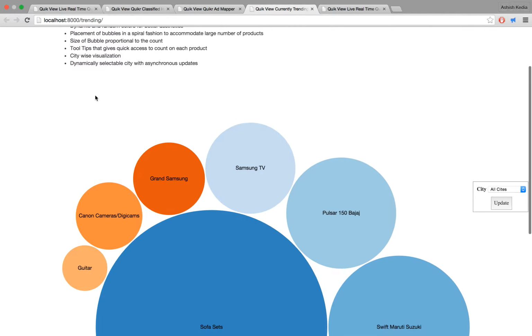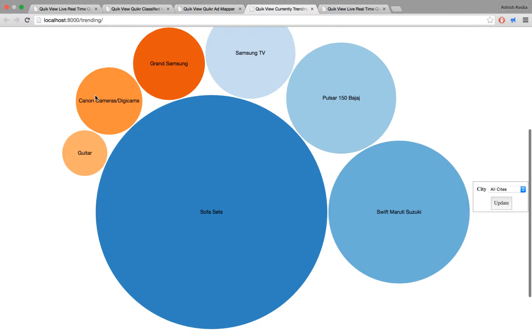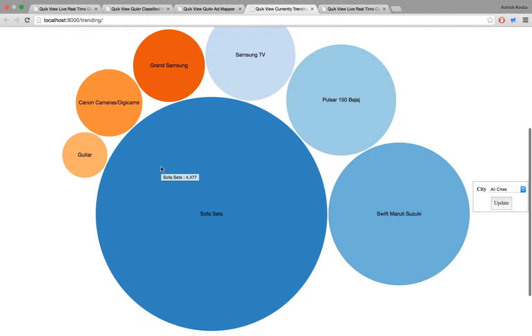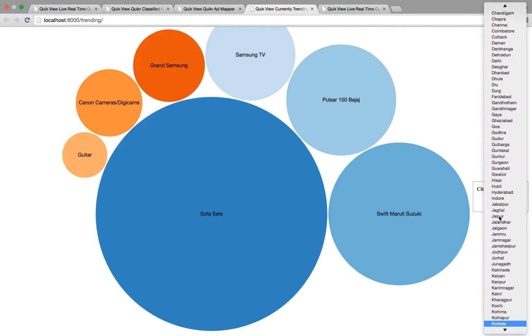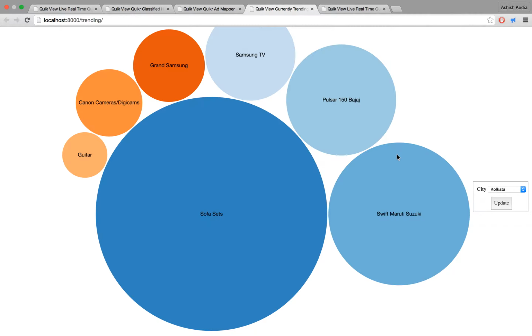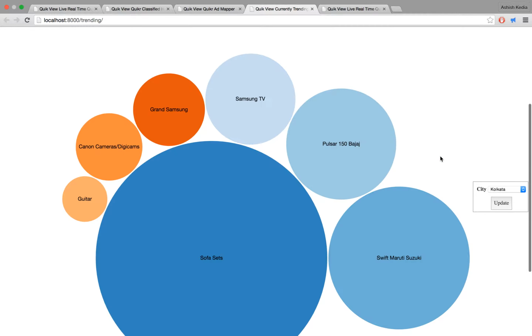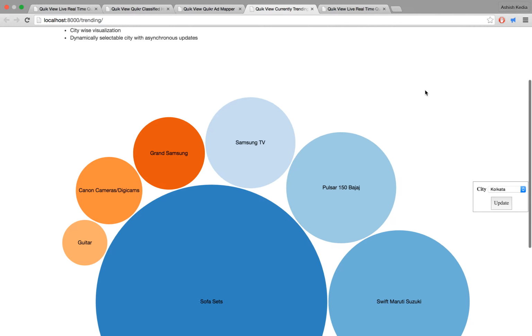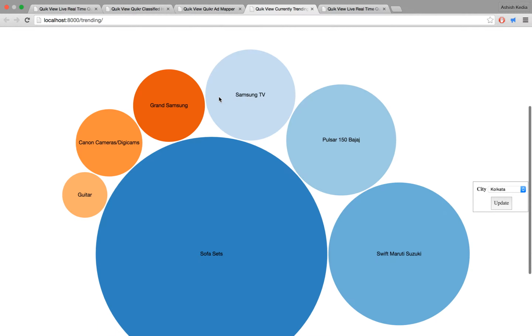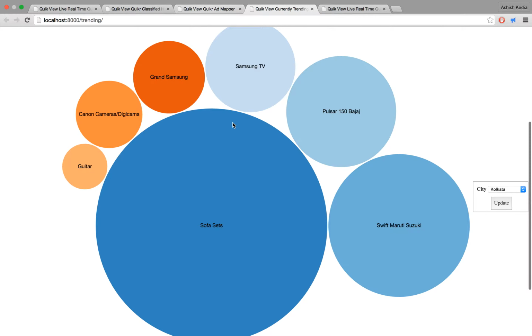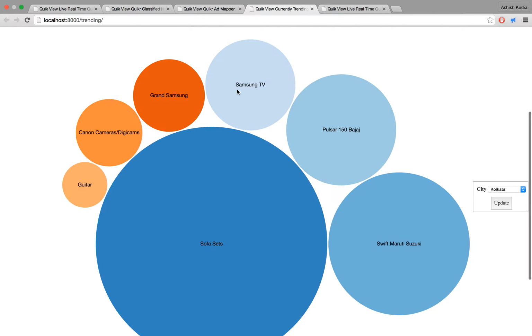This is a visualization for the trending products on Quicker. As you can see, this is a bubble chart, and the size of the bubble denotes the amount of trending, so the largest bubble denotes the most trending product. I can simply select a city and see what products have been trending in that city. It's an asynchronous call, so it will take some time to update. This uses the Data Driven Documents D3.js API. That's about it. Now we'll switch to the heat map visualization, which will be discussed by my teammate Ajit Pandey.